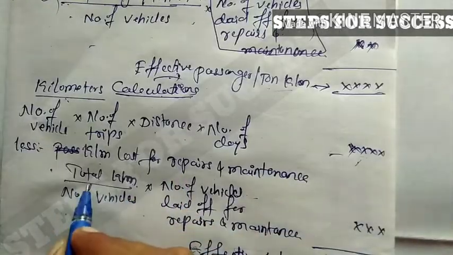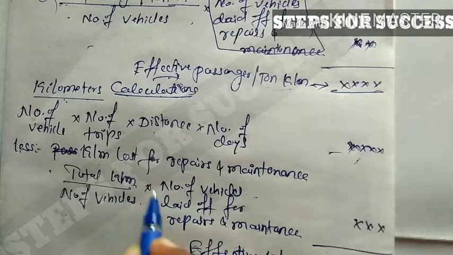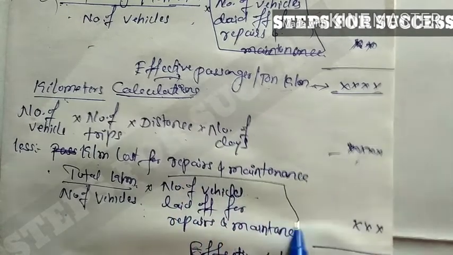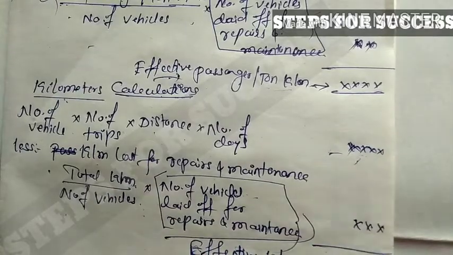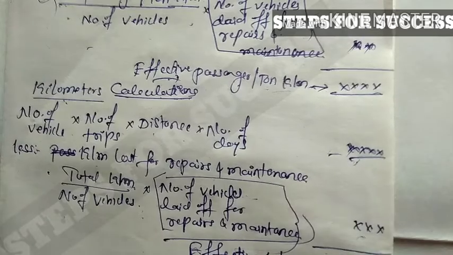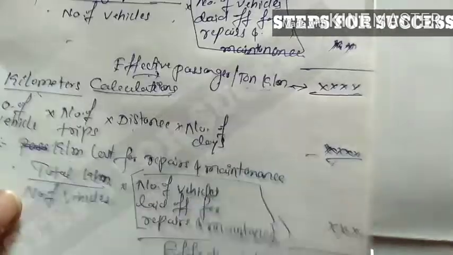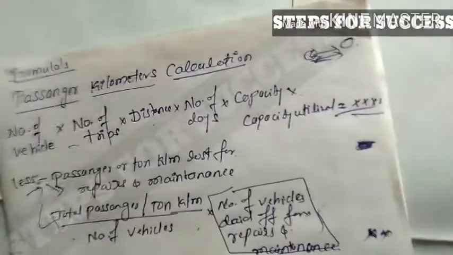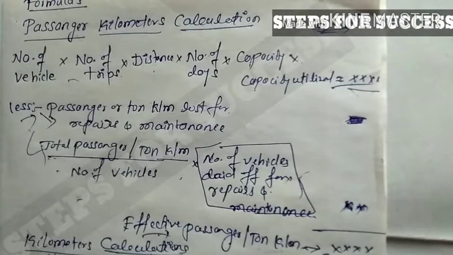In this formula it is total kilometer upon number of vehicles into number of vehicles laid off for repairs and maintenance. These are also the unused vehicles. This is deducted from this amount. The remaining amount is called effective kilometer, right? These are the two formulas we can use in the problems with solutions, right?